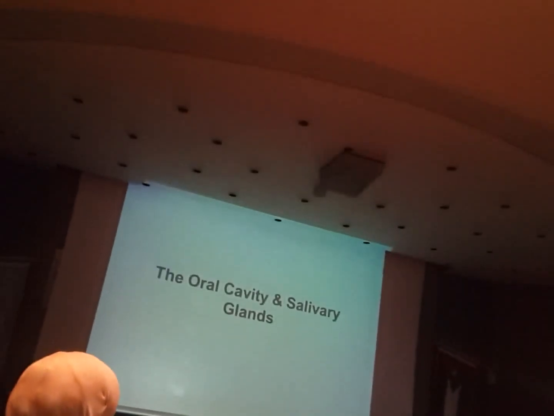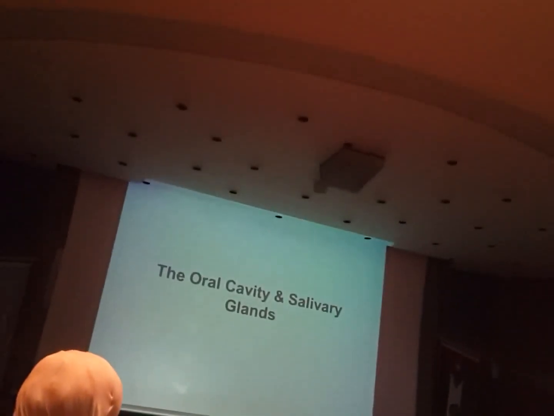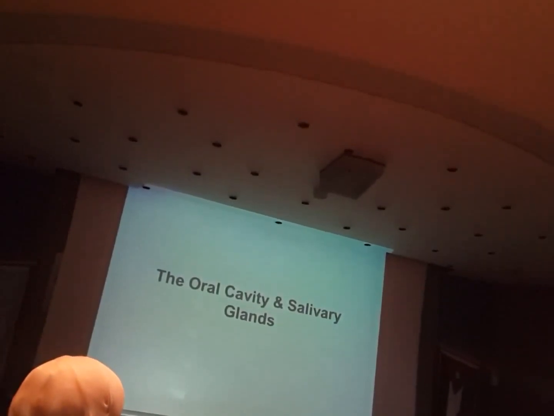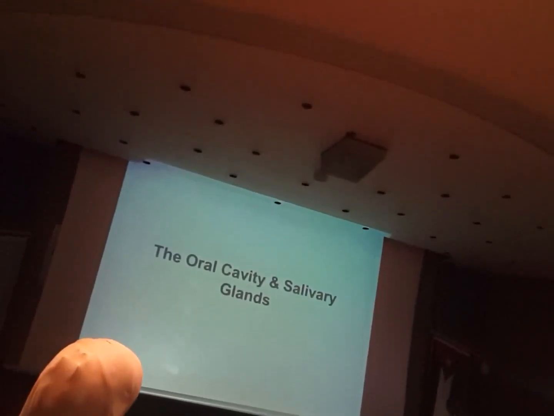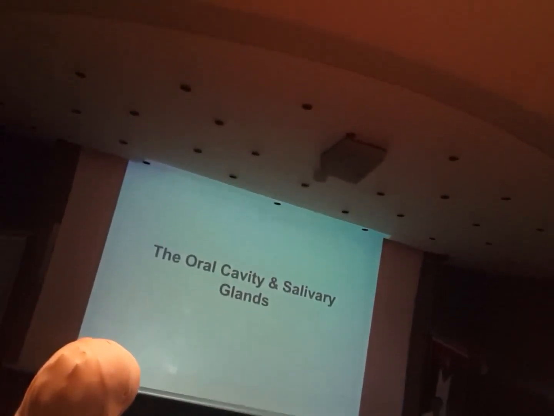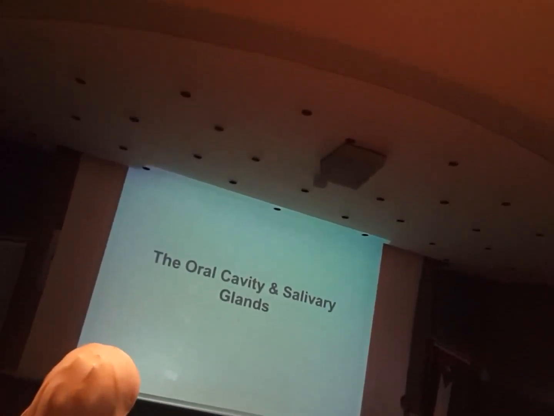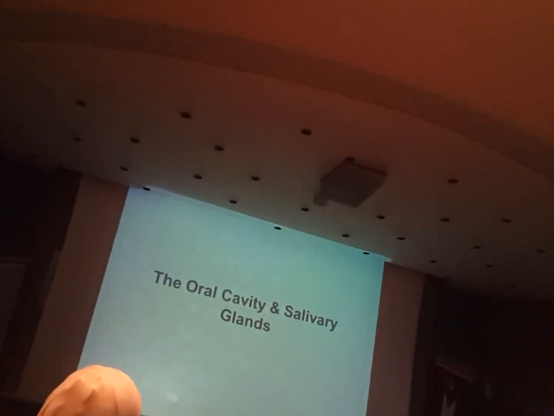Now, furthermore, in classification, they divide the GI tract into superior and inferior. The superior part of the GI tract will involve the oral cavity, pharynx, esophagus, stomach, and the first part of the small intestine, which we call the duodenum. So, this is the upper. The lower one will be jejunum, ileum, and large intestine.